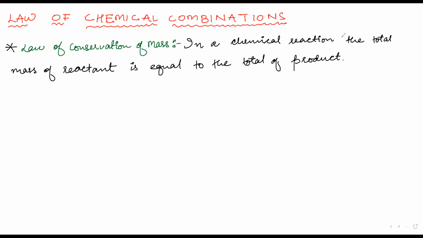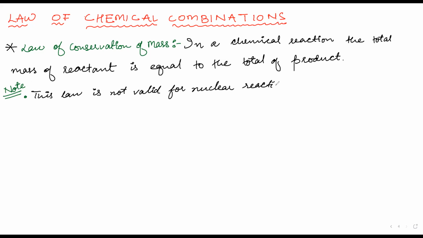Now you have to note one thing. There are some very clever students who will sometimes trick you. Or else now you are the clever student in your class. So if somebody says this law, just tell them that it does not hold for nuclear reactions. This law is not valid for nuclear reactions.